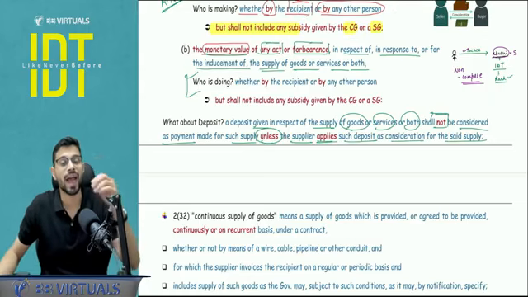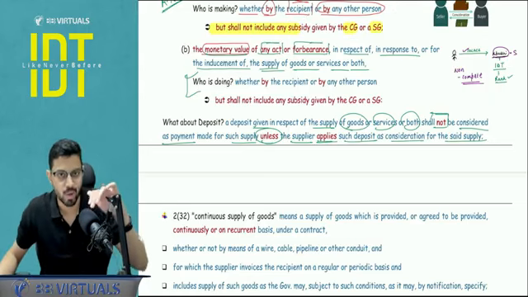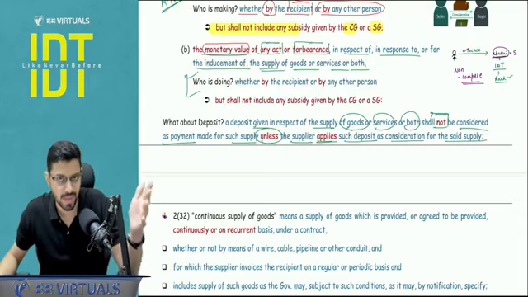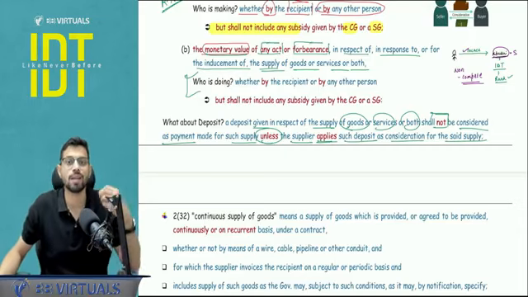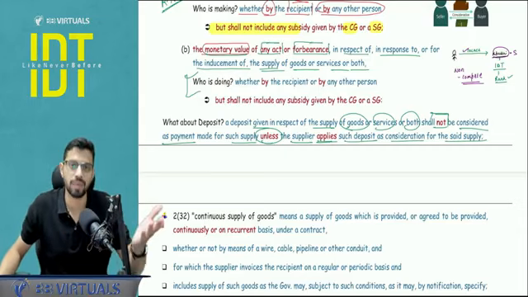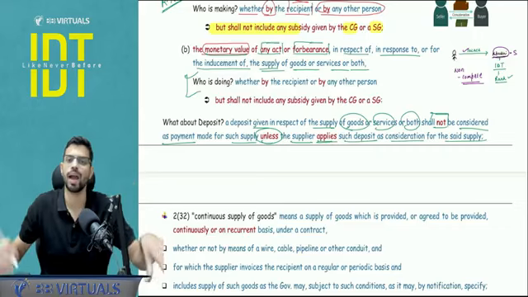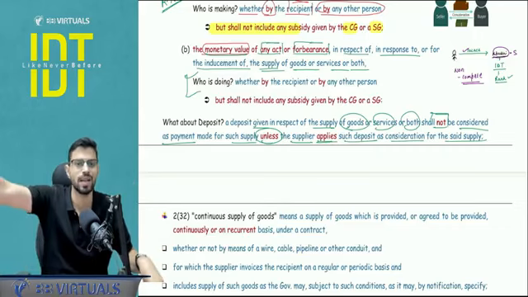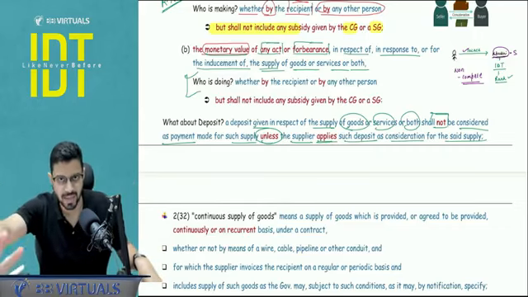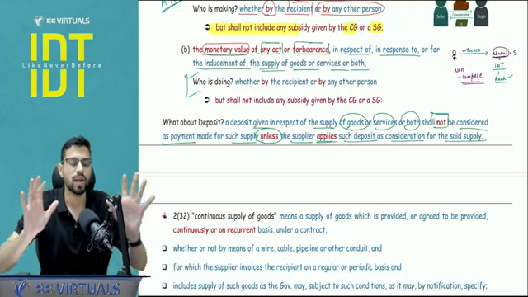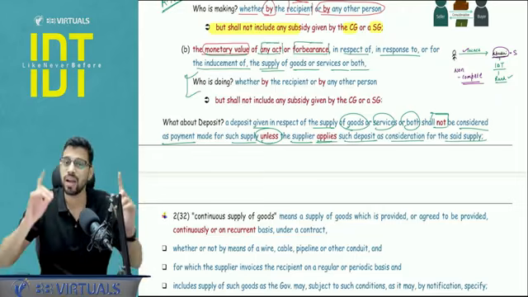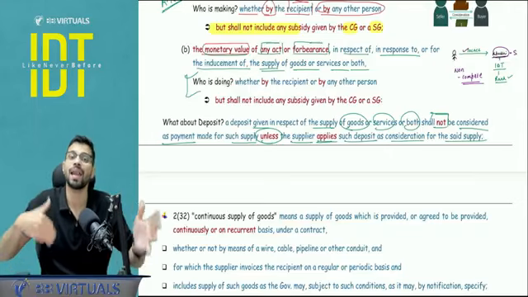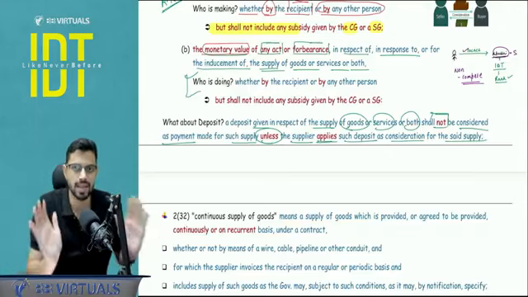Second, it can also cover acts and the value of those acts. So basically the monetary value of any act or forbearance, means I'm doing something for you, or I am not doing something for you. For example, non-compete fees. So the monetary value of that act or forbearance is also consideration. Again, I don't care if you are doing it as a recipient or someone else is doing it. Now, this is the basic understanding of consideration. Is deposit covered in consideration? Answer is no. Deposit is always refundable. But if it is non-refundable or it is applied as a consideration, then it will be considered as a consideration.